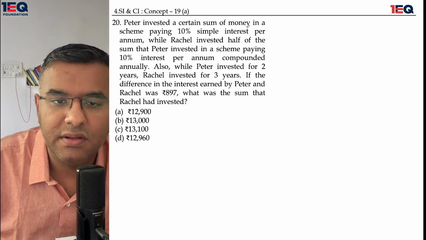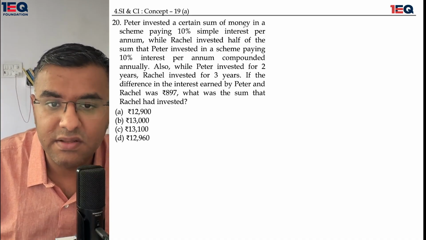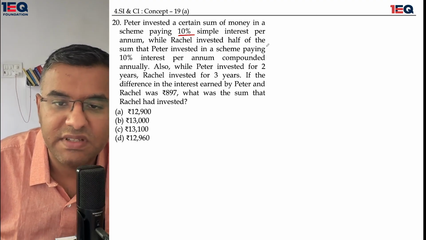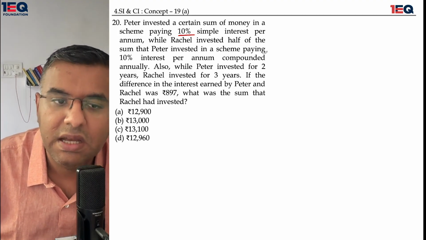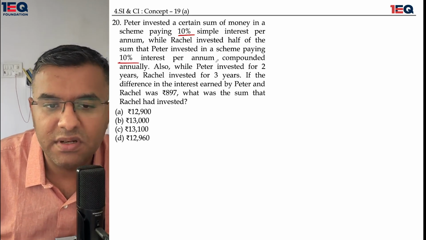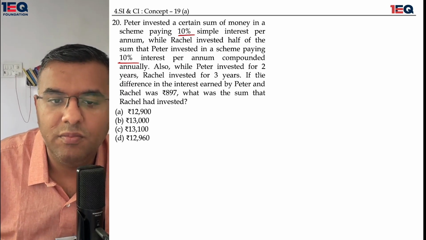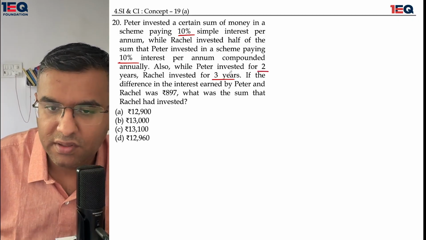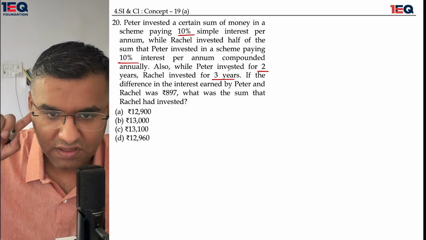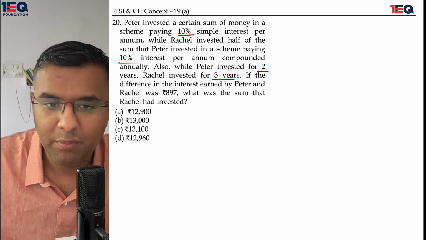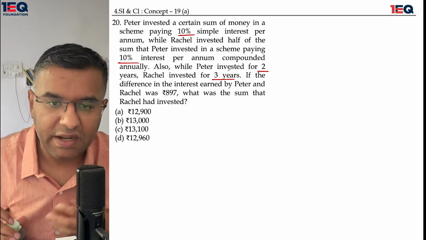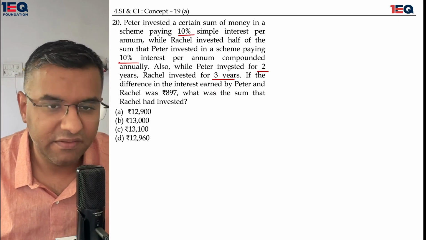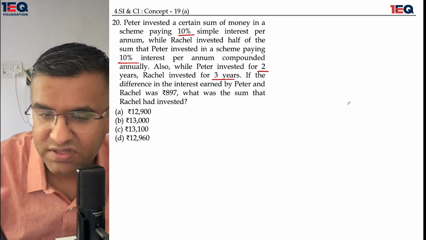Peter invested a certain sum of money in a scheme paying 10% simple interest per annum, while Rachel invested half of the sum that Peter had invested in a scheme paying 10% per annum compounded. Also, Peter invests for 2 years, and Rachel invests for 3 years. If the difference in the interest earned by Peter and Rachel was 897 rupees, what was the sum that Rachel had invested? This is a very, very interesting question. I would want you to pause the video and read it once.